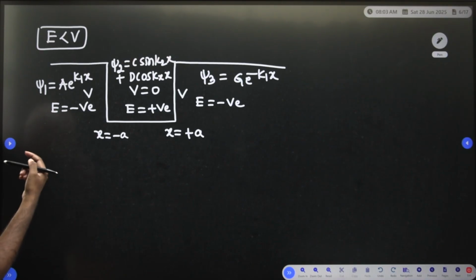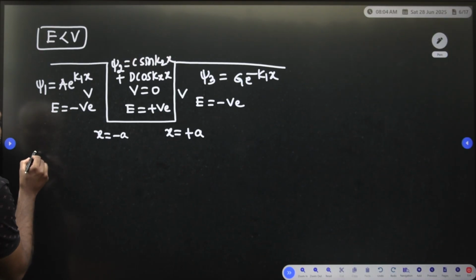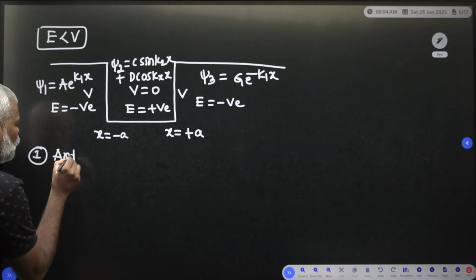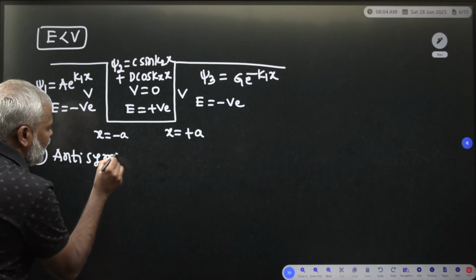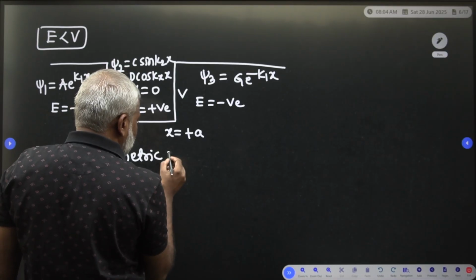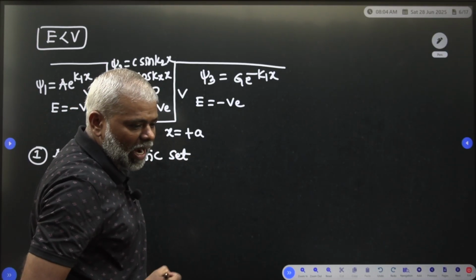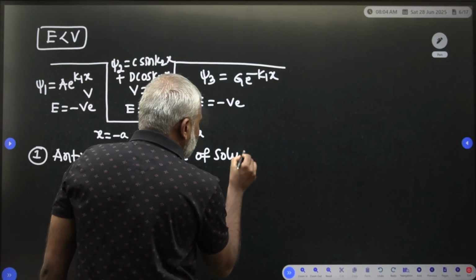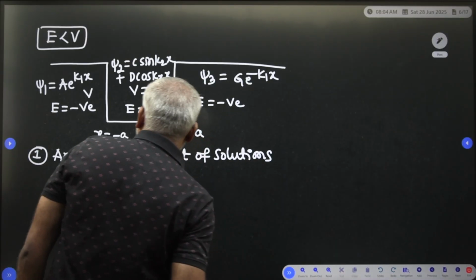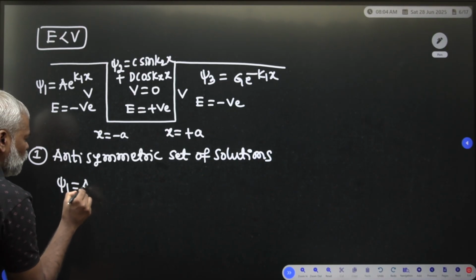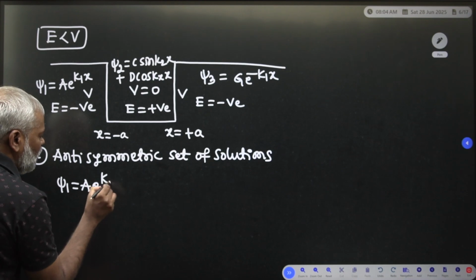One set of solutions is the anti-symmetric solution. So what is the anti-symmetric set of solutions? Psi 1 is equal to A e to the power of k1x.